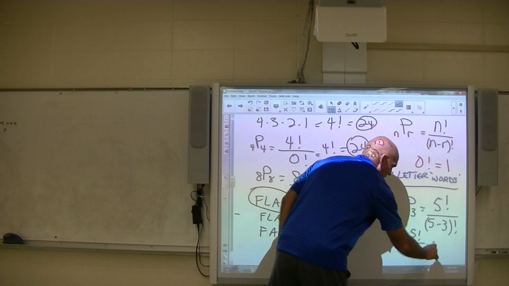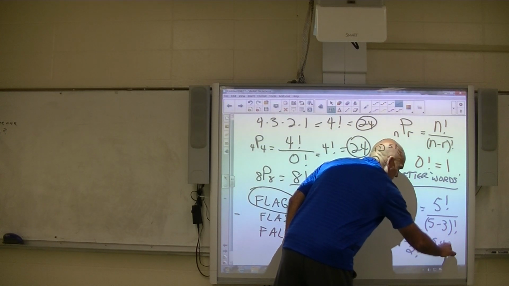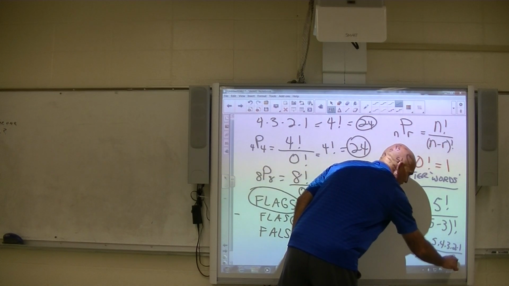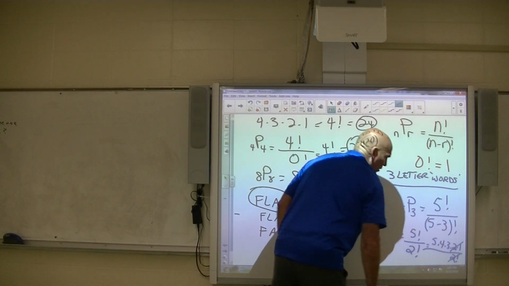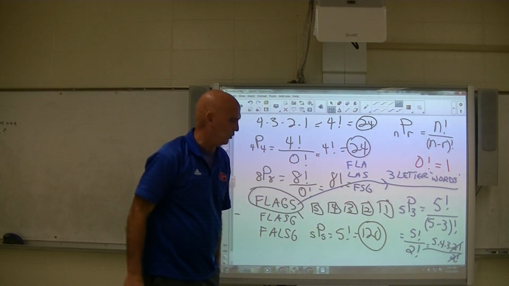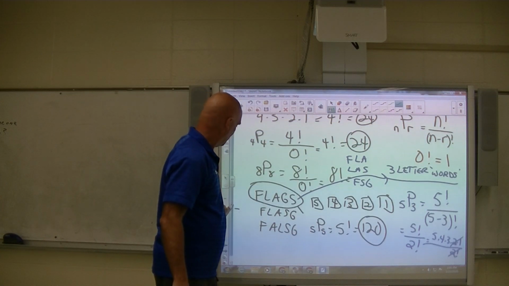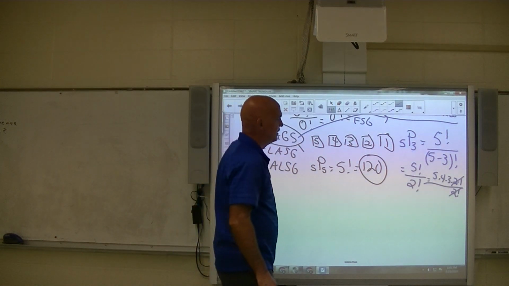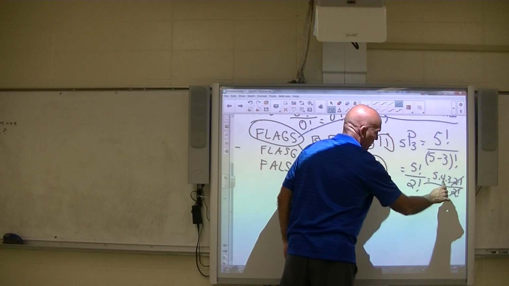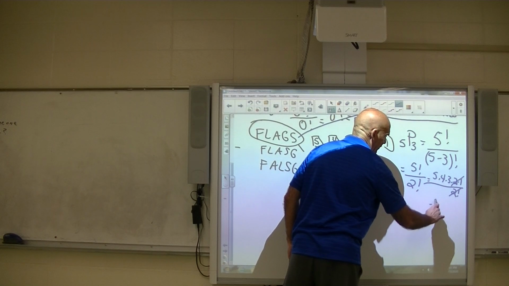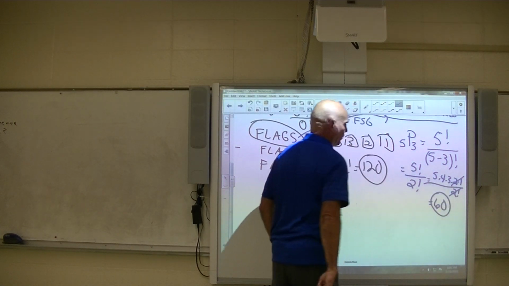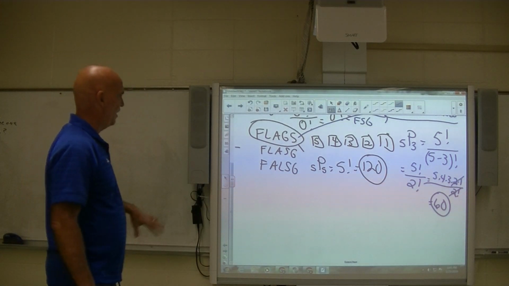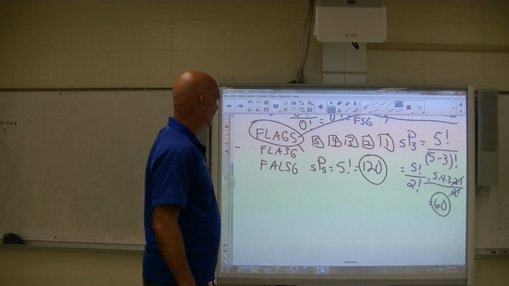So the way we simplify this is that's 5 times 4 times 3 times 2 times 1, or 2 factorial over there. You can just stop when you get to this 2 factorial and divide out that 2 factorial. And so your answer just comes out to be 5 times 4 times 3. So what's a good way to do that? 5 times 4 is 20 times 3 is 60. Okay, so there are 60 different 3-letter words that you can make with the 5 letters in the word flags. All right?